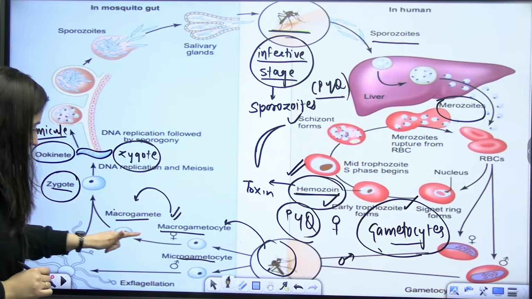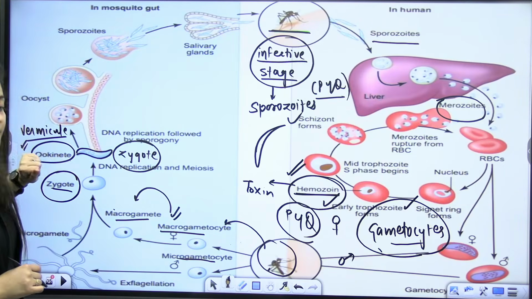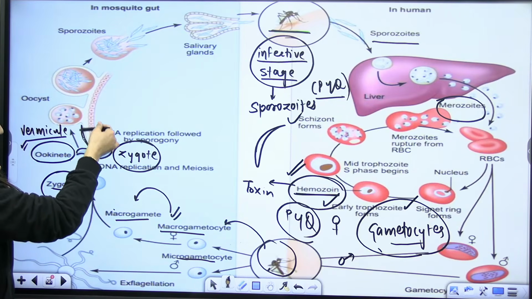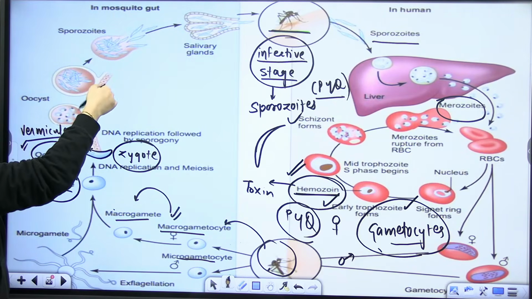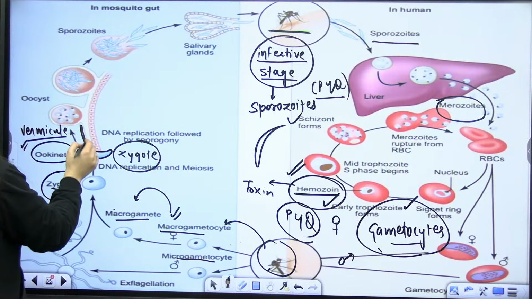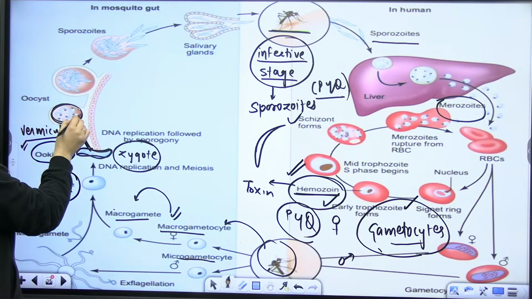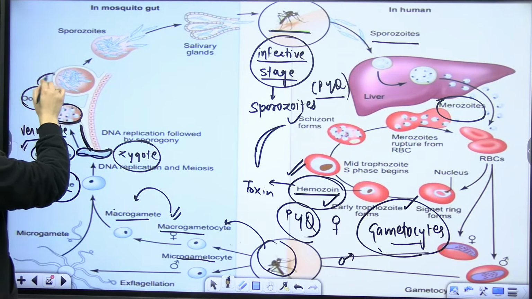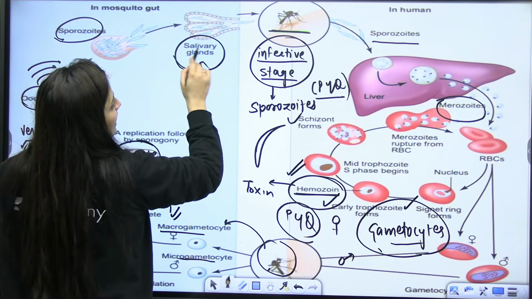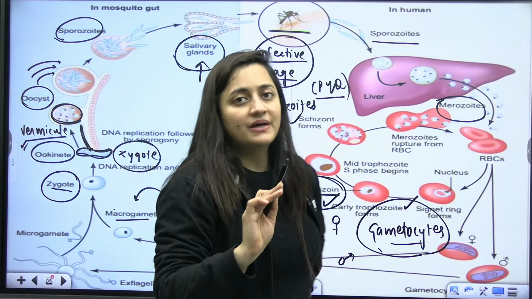Because the female mosquito has sucked the blood, this zygote, this vermicule or ookinete, will find its way to the stomach, in the outer lining, the covering, basically the wall of that alimentary canal. So you will see this ookinete will enter here, then it will assume this rounded structure. Then again it will multiply, it will increase its number. These sporozoites will be formed, and then they will pass to the salivary glands, and then again the cycle will be repeated. So this is how the life cycle of the malarial parasite works.